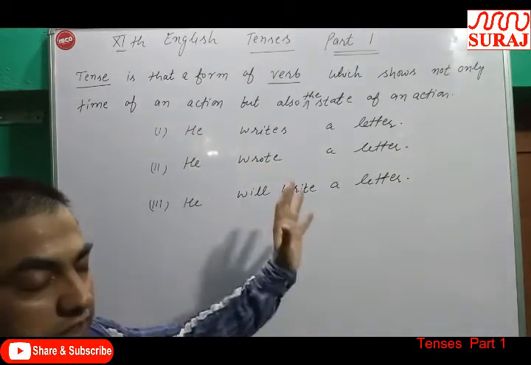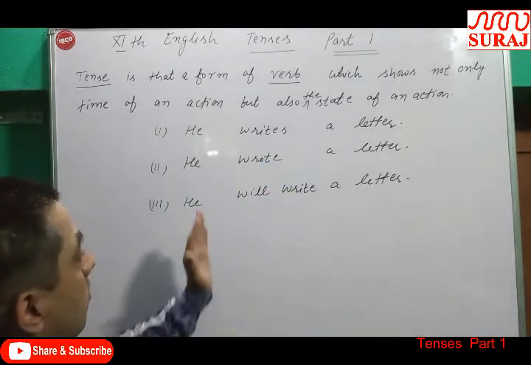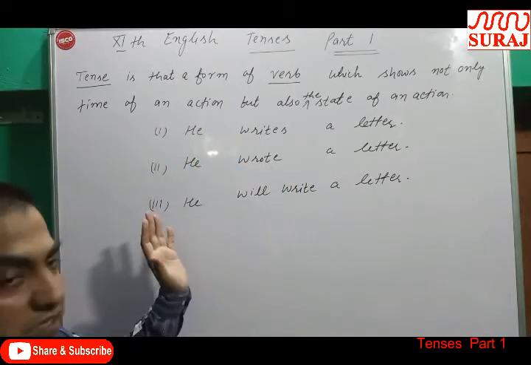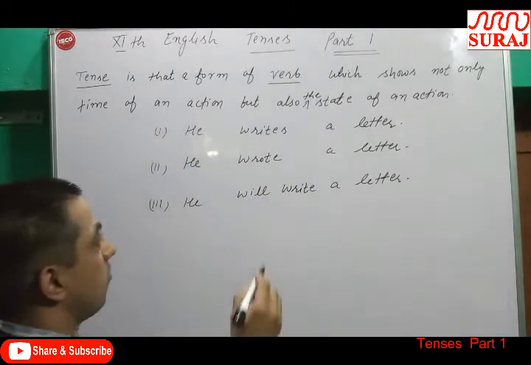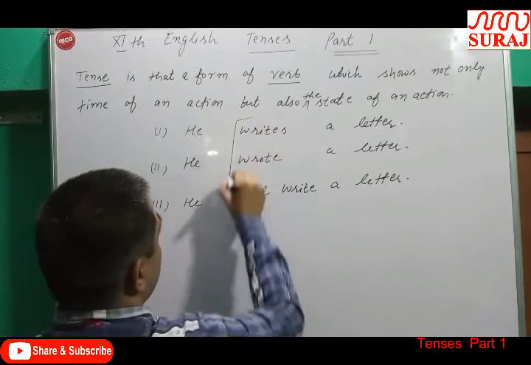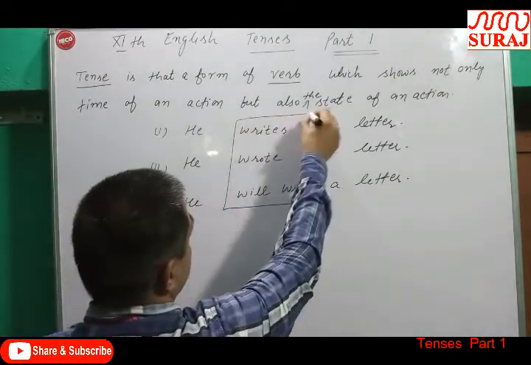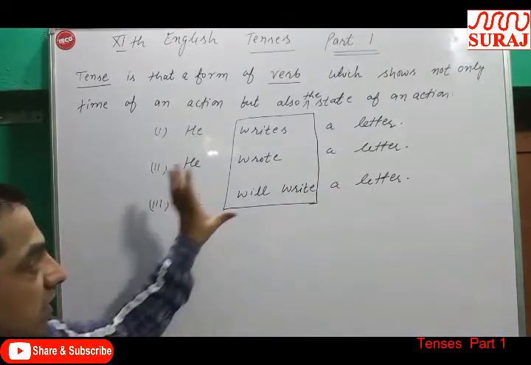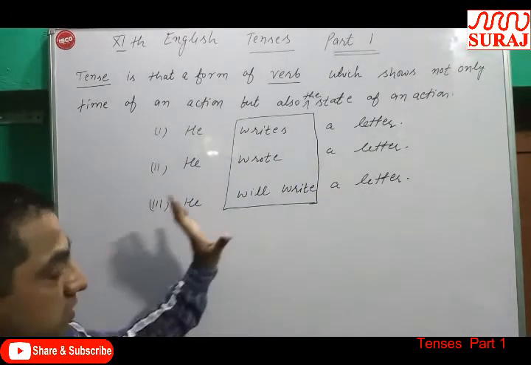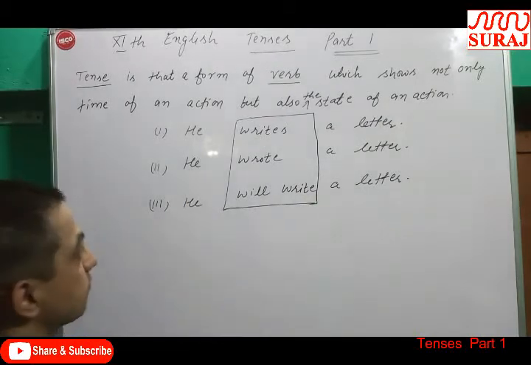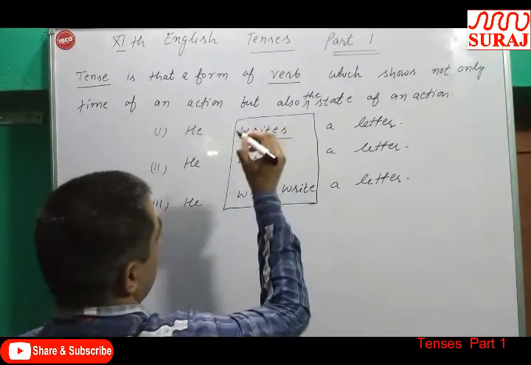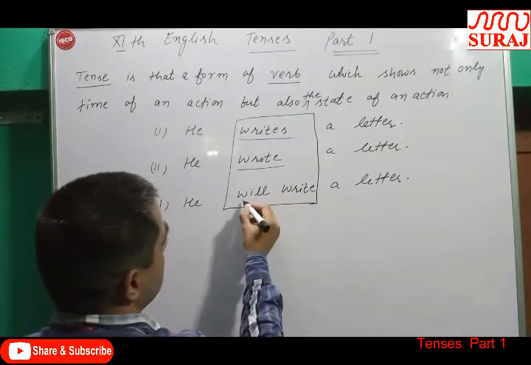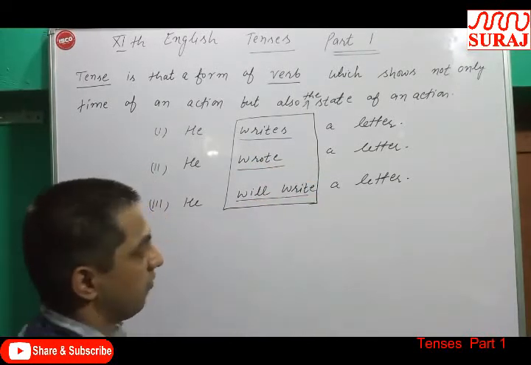Look at these three sentences. What are the differences in these sentences? The only difference is of verbs. The part which is put in the box is the difference in these three sentences. This is first form plus s. This is second form. This is will plus first form.